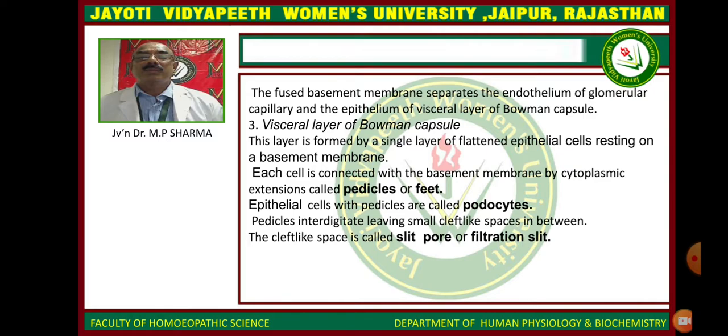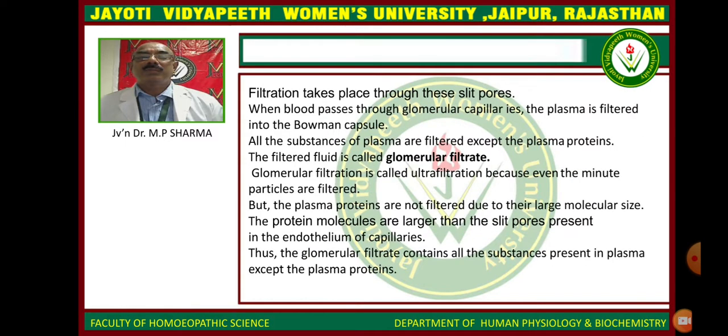Basement membrane. The basement membrane separates the endothelium of the glomerular capillary and the epithelium of the visceral layer of the Bowman's capsule. Visceral layer: this layer is formed of flattened epithelial cells resting on the basement membrane, and each cell is connected with the basement membrane by cytoplasmic extensions called pedicles or feet. Filtration takes place through these slit pores when blood passes through the glomerular capillaries. The plasma is filtered into the Bowman's capsule.